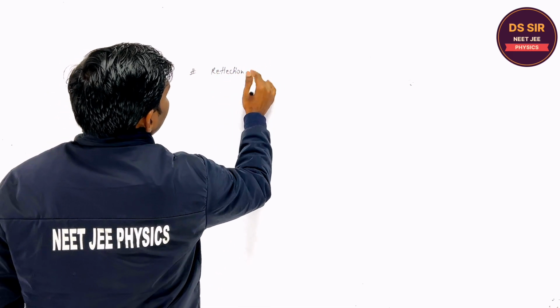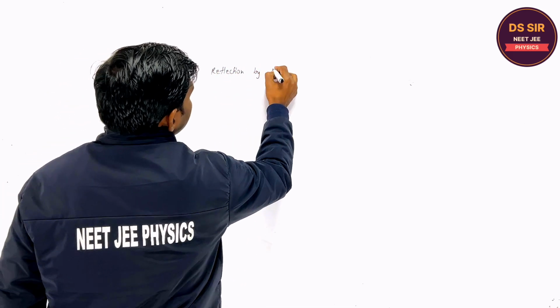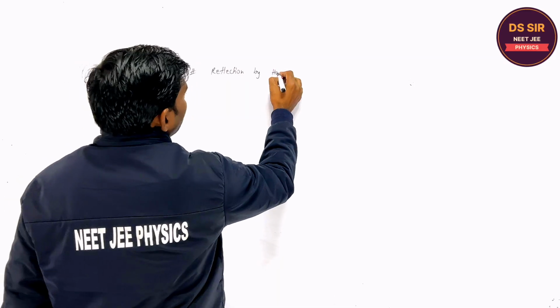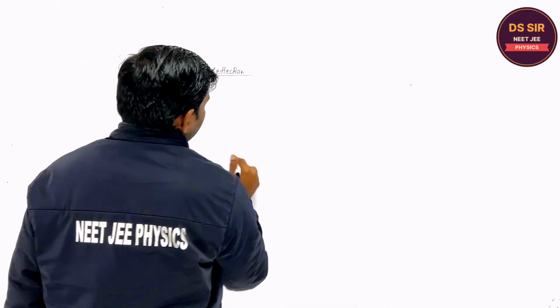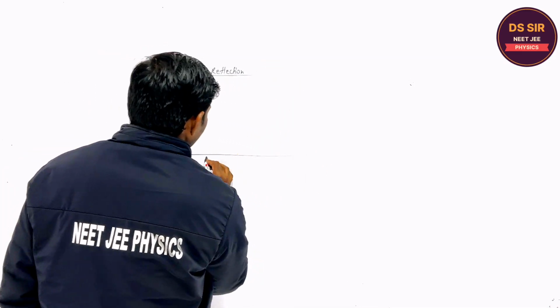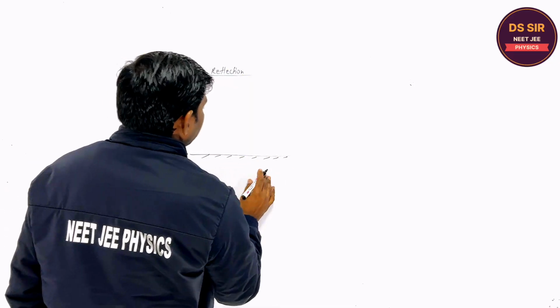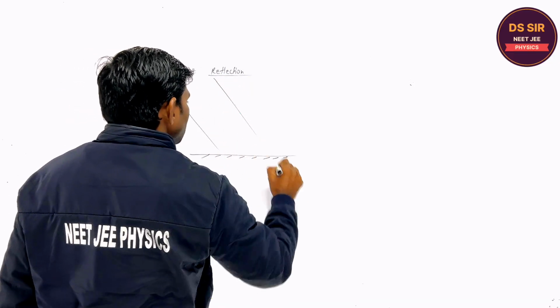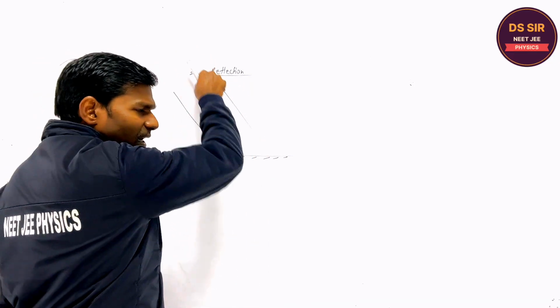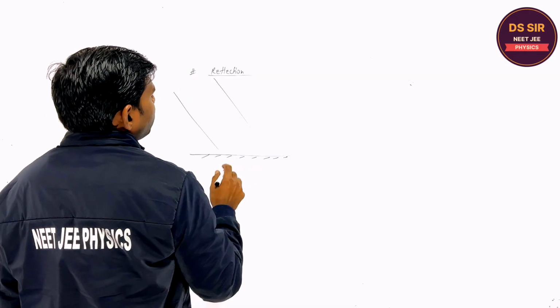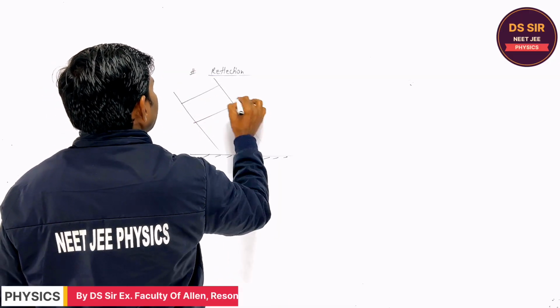Reflection by Huygens principle, right? With the help of Huygens principle, you can write only this. Suppose this is the mirror and the light in the form of a plane wavefront is coming like this.